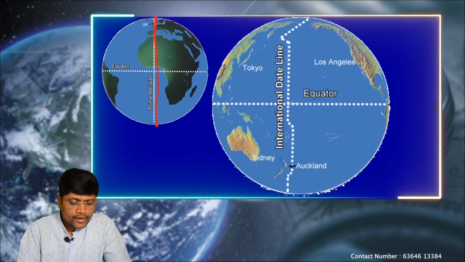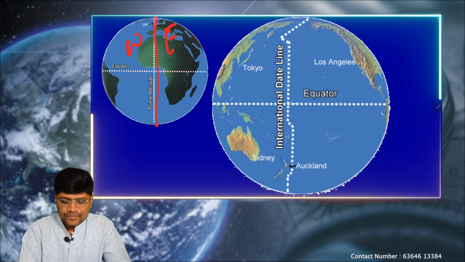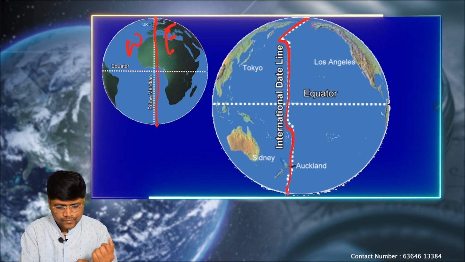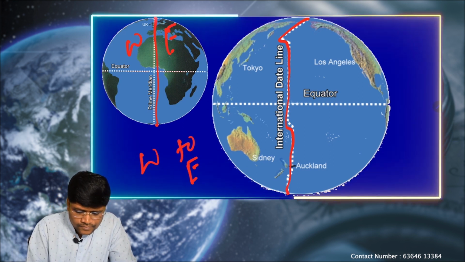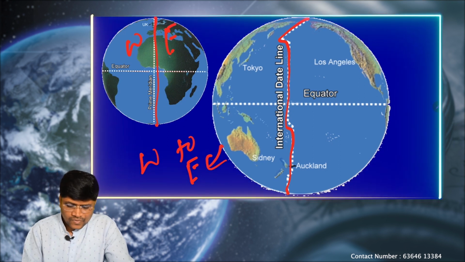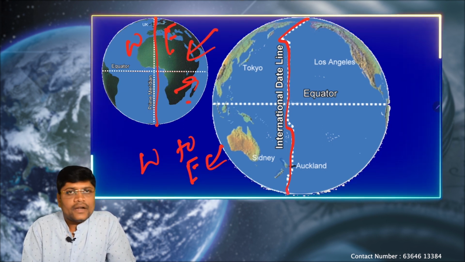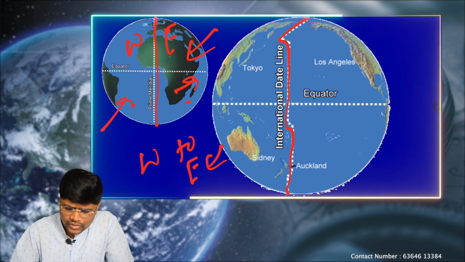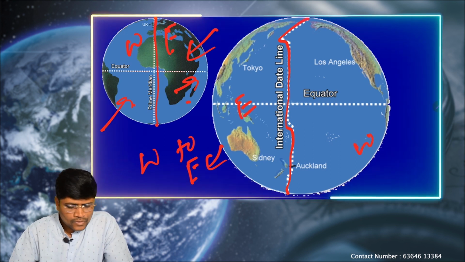So within the longitudes, this is the prime meridian, which divides the globe into the western hemisphere and the eastern hemisphere, and the international date line, which decides the day and date changes. We know that Earth rotates from west to east, so the sun appears to be rising in the east and setting in the west. The eastern hemisphere receives the first sunlight, so time will be ahead in the eastern hemisphere but a bit slower in the western hemisphere. So this is the eastern hemisphere, and this is the western hemisphere.